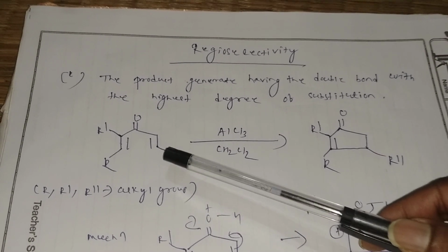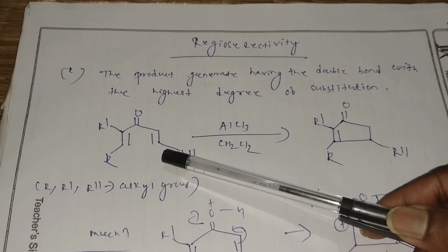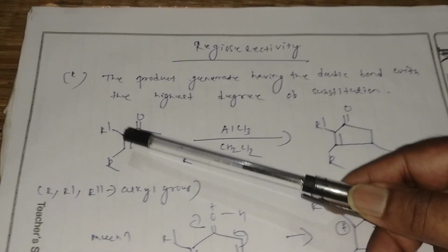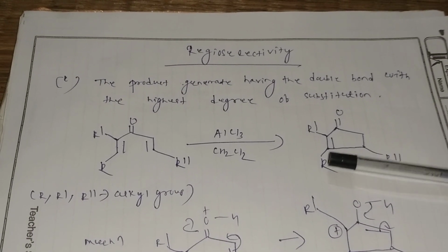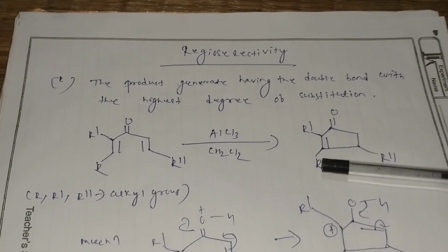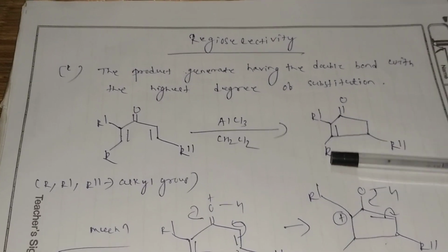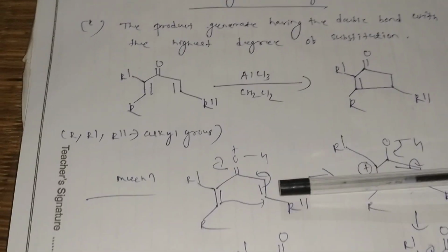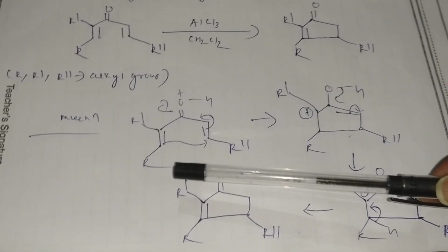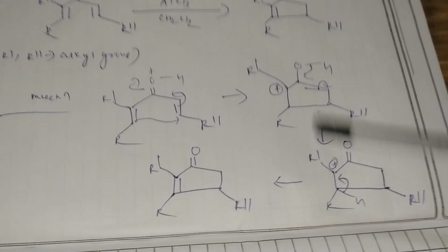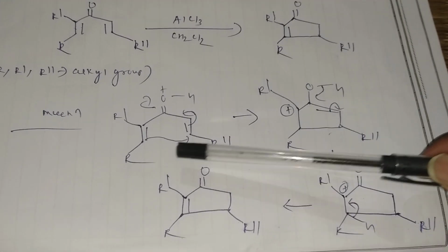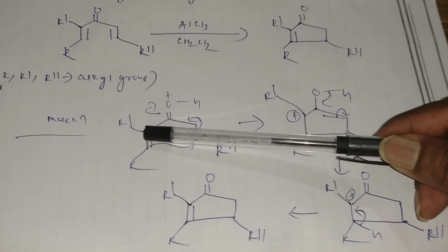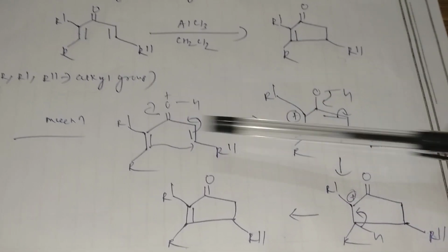Here on the right side the degree of substitution is less, but on the left side the degree of substitution is more. So the double bond will form at the side with the highest degree of substitution. So why does this take place? Here R, R dash and R double dash are alkyl groups. That is the mechanism; it takes place in the same manner. But since the double bond will form at that side, the positive charge will be formed on this side, the left side.